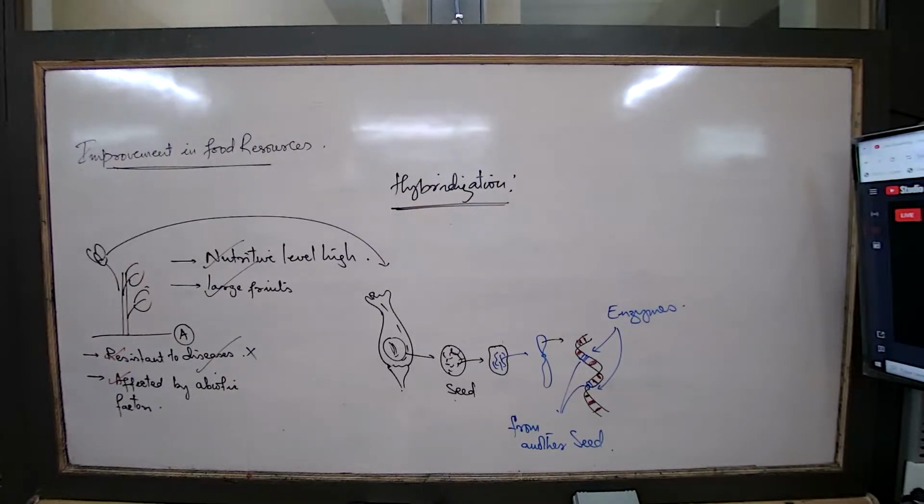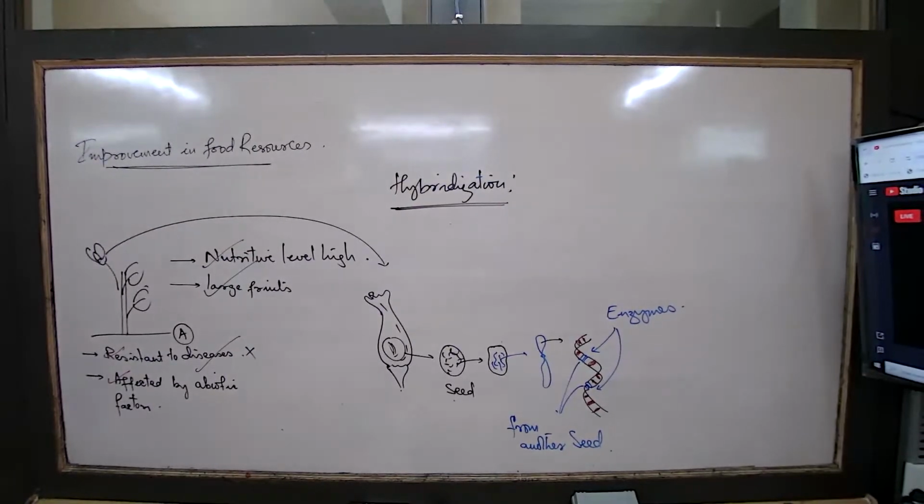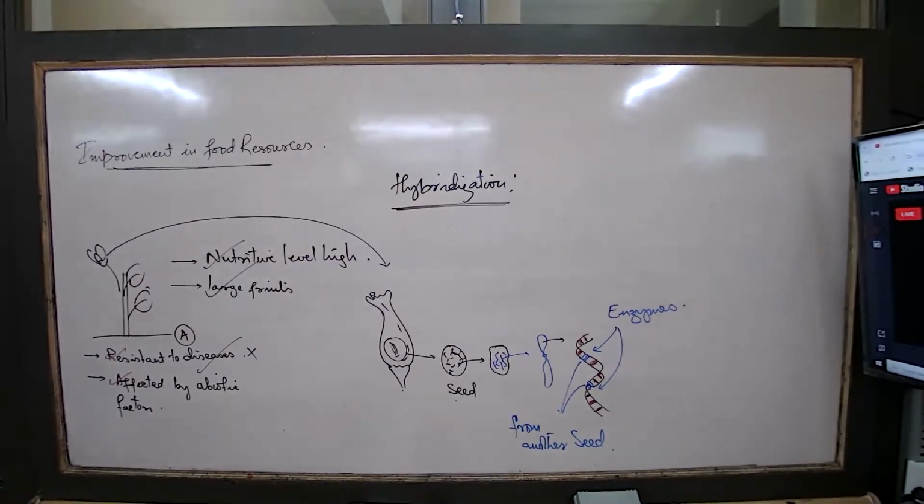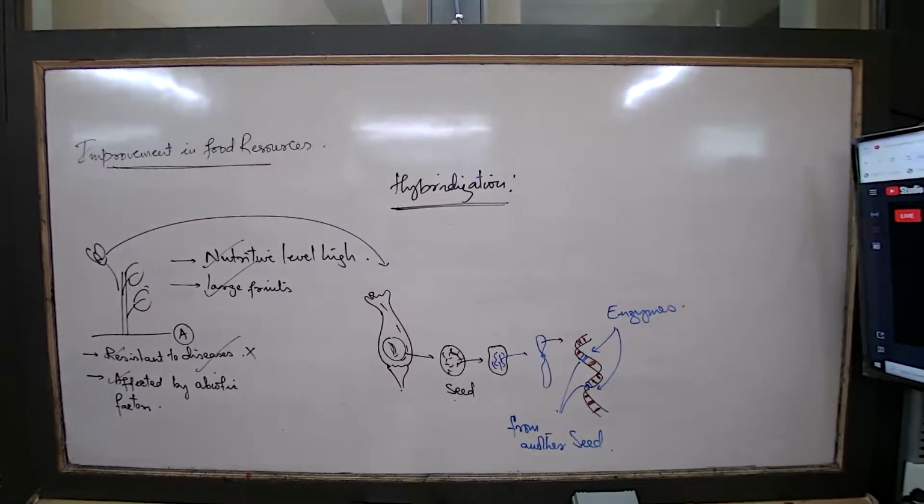Other side, genetic modification. Manipulations are done at the level of DNA of certain varieties in order to get an improved variety.